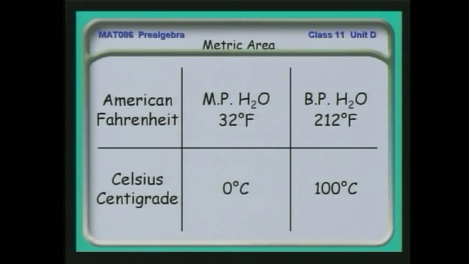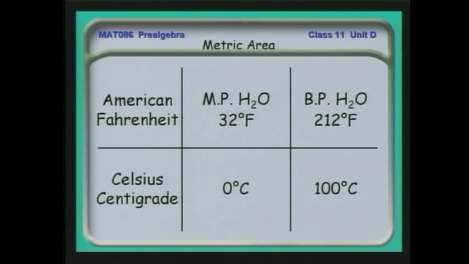Well, people said that's kind of crazy and arbitrary. Let's try to do something based on the physical properties of water, but be more reasonable about it. So they developed the Celsius scale, or it's called centigrade, where they say the freezing point of water is 0 degrees Celsius, the boiling point is 100, and we have 100 gradations in between there.